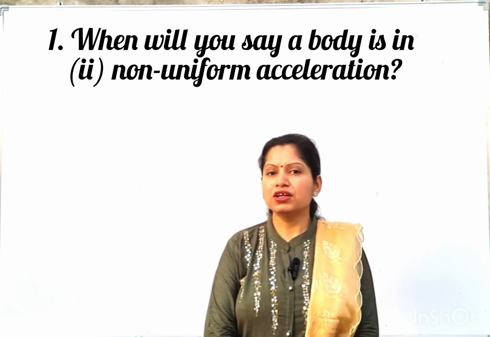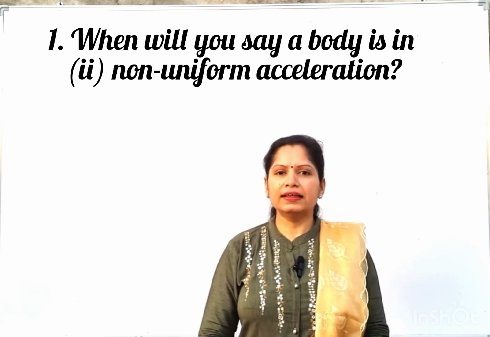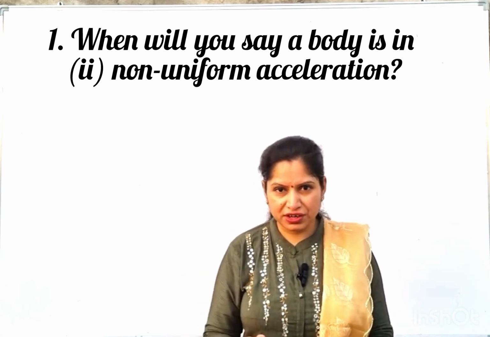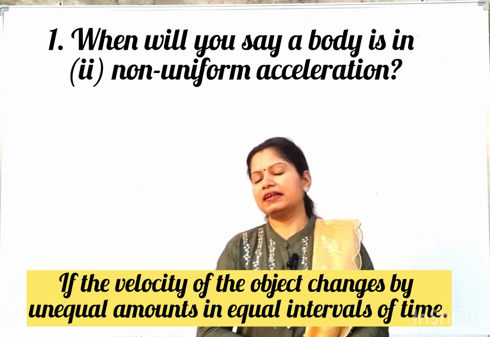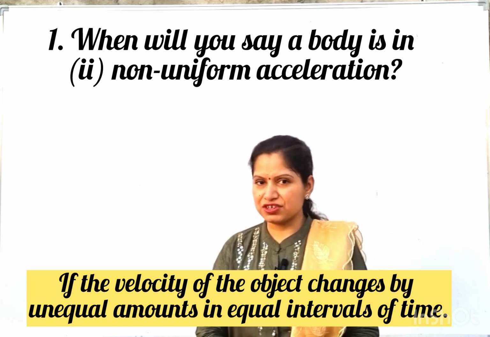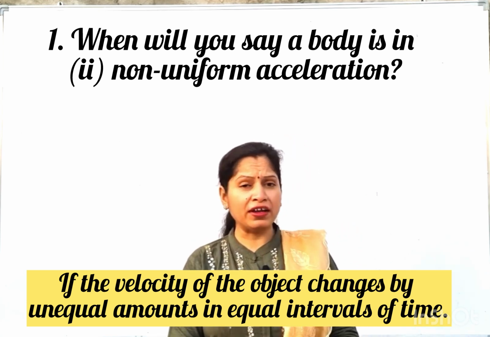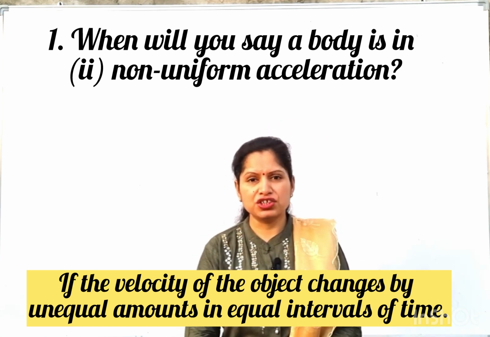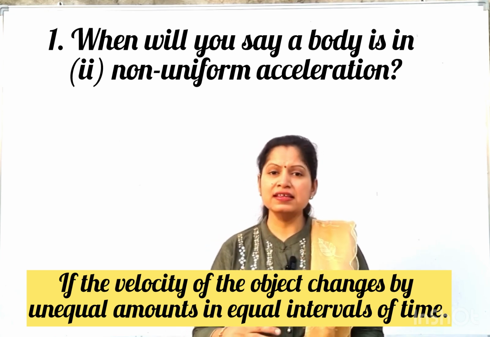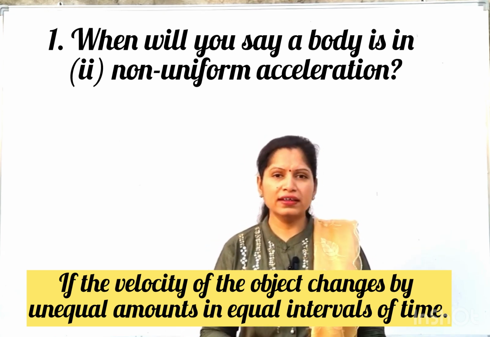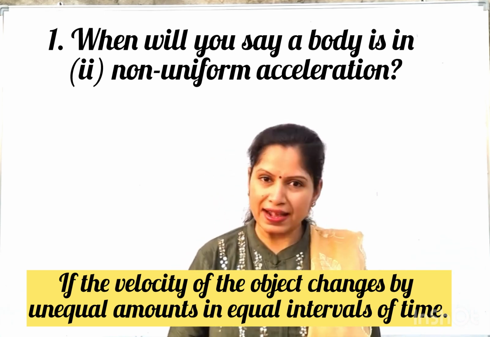Second part of the question says non-uniform acceleration. So whenever in day-to-day life we are moving from one place to another, then either we are not moving in a straight line or our velocity is sometimes increasing, sometimes it's decreasing, then it is an example of non-uniform acceleration. That type of motion is known as non-uniform acceleration. So how we'll define non-uniform acceleration? If an object is either changing its direction or the object is having increase or decrease in the velocity that is not in equal amounts in equal intervals of time, then it is known as non-uniform acceleration.